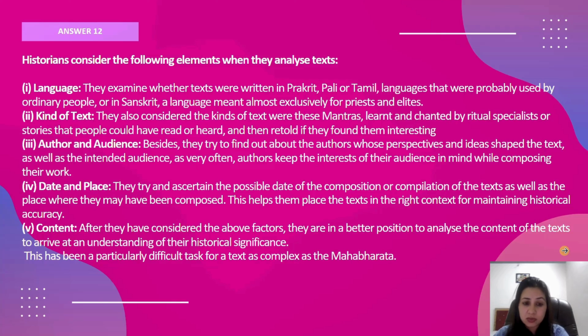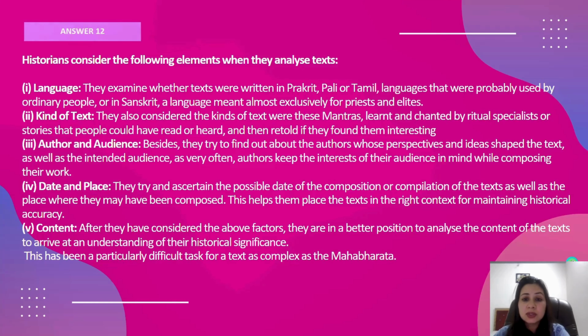Date and place: they also try to ascertain the possible date of the composition or compilation of the text. It helps them to place the text in the right context, and then to draw a comparison also with the present world. So this is how they do it. Content: after they have considered the above factors, they are in a better position to analyze the content of the text and to arrive at a conclusion and an understanding of the facts. This has been a particularly difficult task for a text as complex as the Mahabharata.